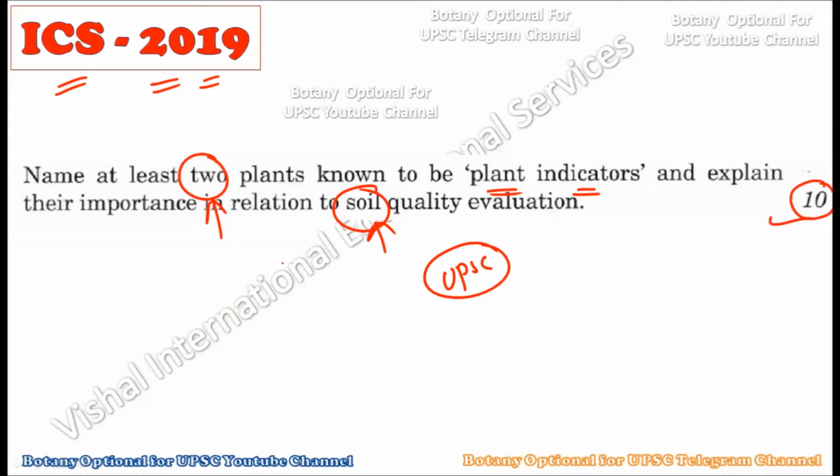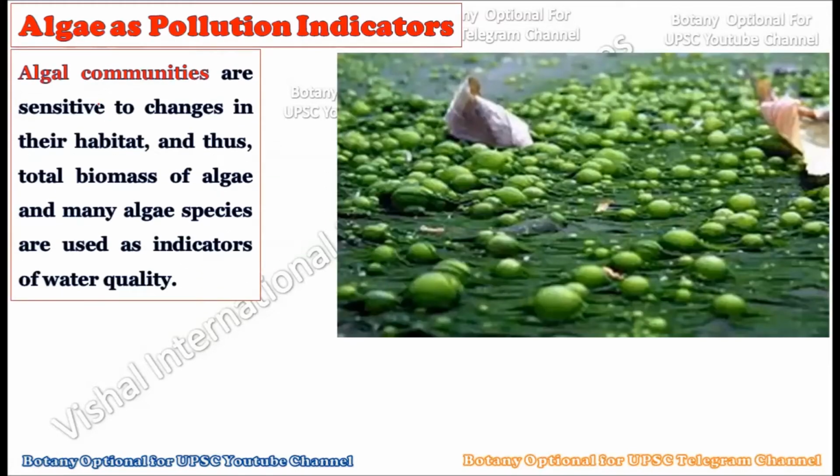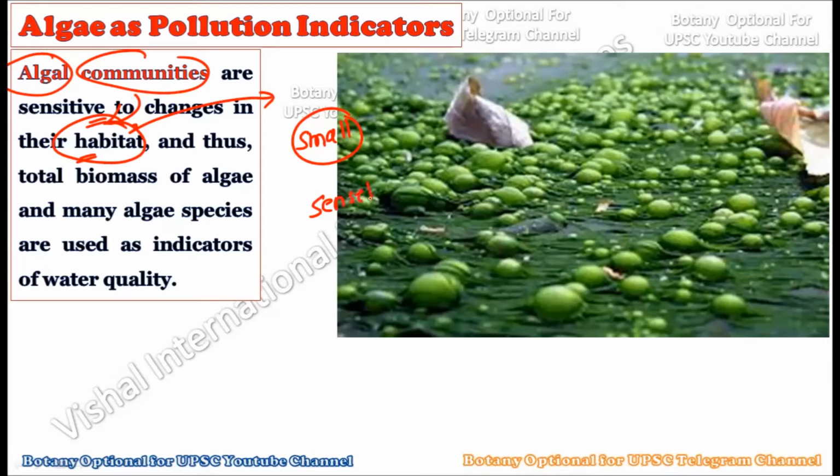Okay, so let us consider the first slide. See, algal communities are very sensitive to changes in their habitat. The place where an organism lives is called its habitat. So where algal communities are living in such a habitat, if there is a small environmental change, or something which makes that area polluted and no longer favorable for algal growth, then in such a condition the algae will not grow there, or it will grow in a very high quantity. Such a situation can be created if there is a change in their immediate environment. So you can say the algae are quite sensitive in their habitat.